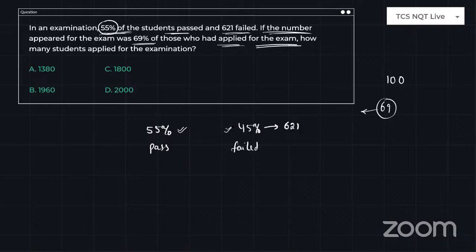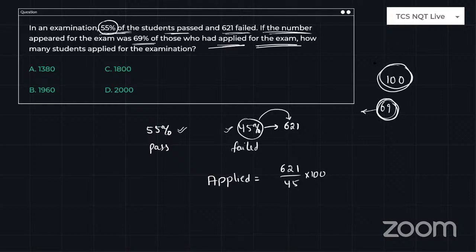Very simple: 45% of people is 621. Then the number of people who applied for this examination is 621 divided by 45 into 100, and whoever applied is only 69%.